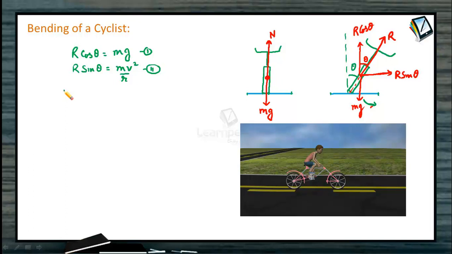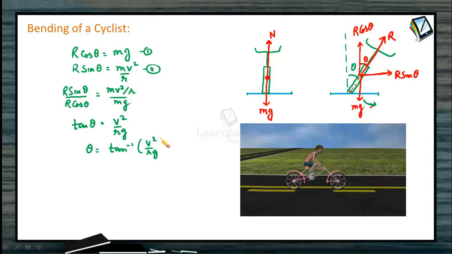What do you get? R sin theta by R cos theta is equal to mv square by r divided by mg. Or we can write simply tan theta is equal to v square by rg. The cyclist should bend through an angle theta, and that theta will be equal to tan inverse v square by rg. If the cyclist bends by this angle theta, this R sin theta component can provide the necessary centripetal force and the cyclist can negotiate a curve without skidding.